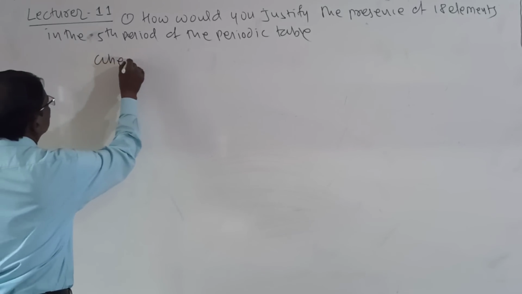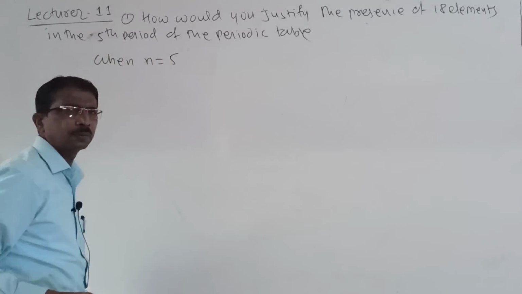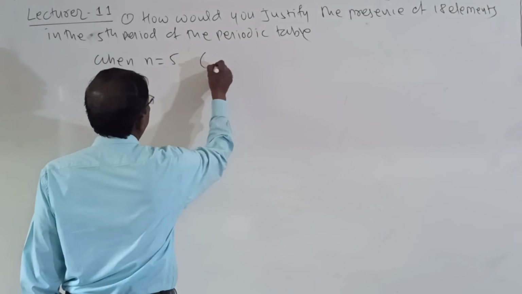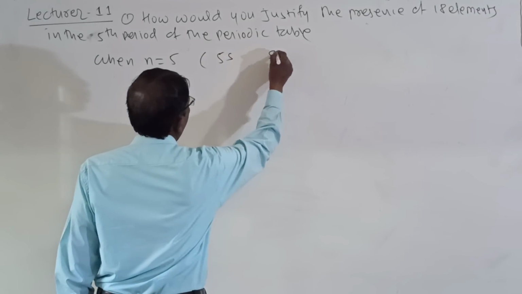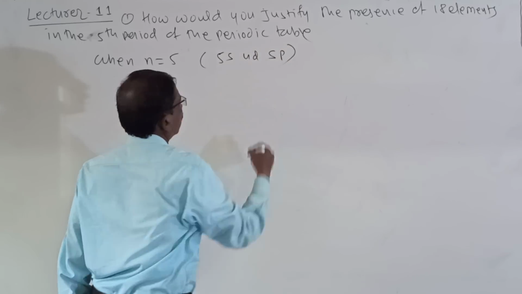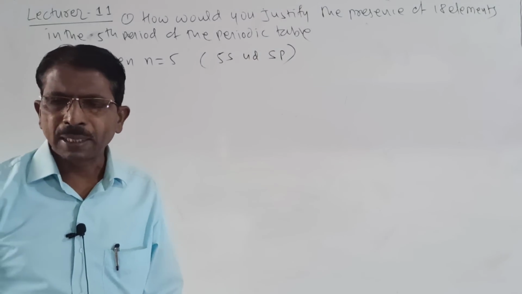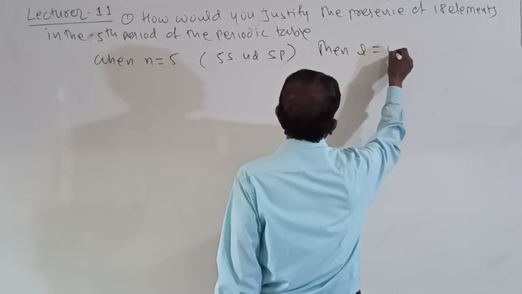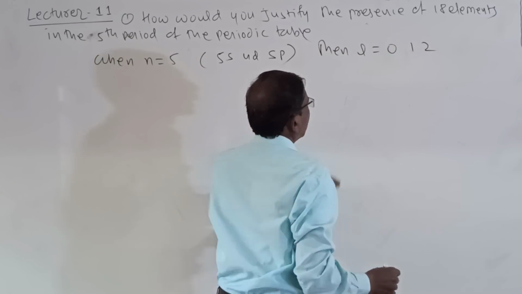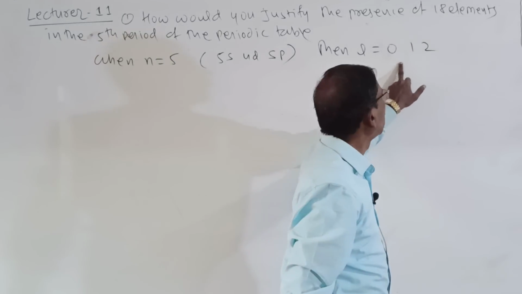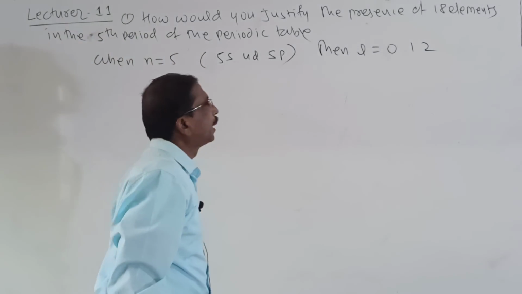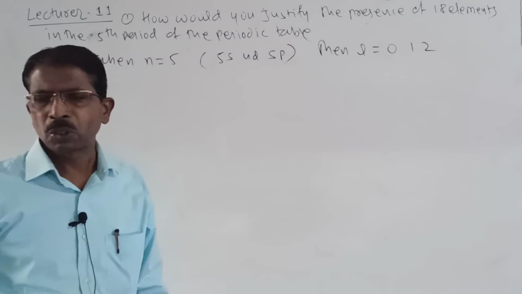When n is equal to 5, it is 5s, 5p, 4d. Then what is the l value? Then l is equal to 0, 1, 2. l is equal to 0 means s orbital, l is equal to 1 means p orbital, l is equal to 2 means d orbital. So here it is 0, 1 and 2.